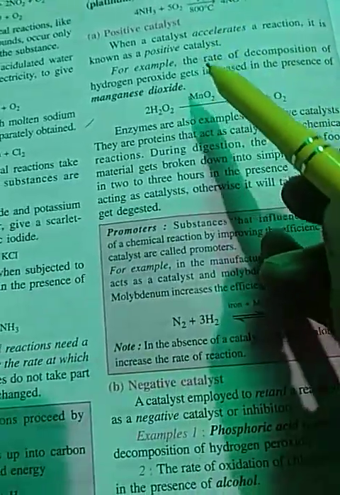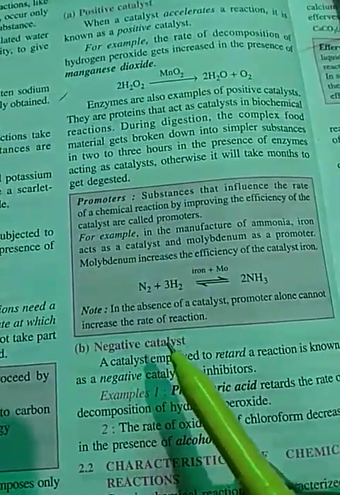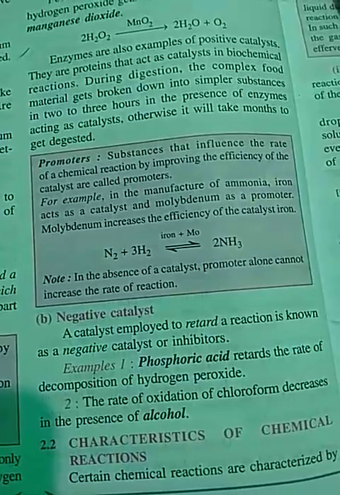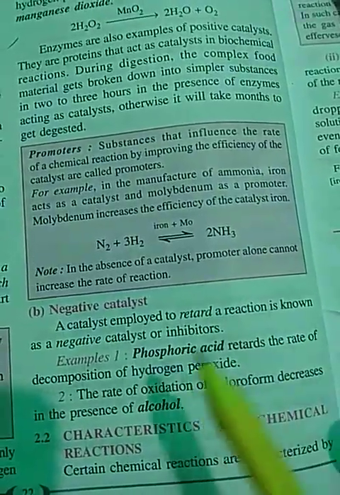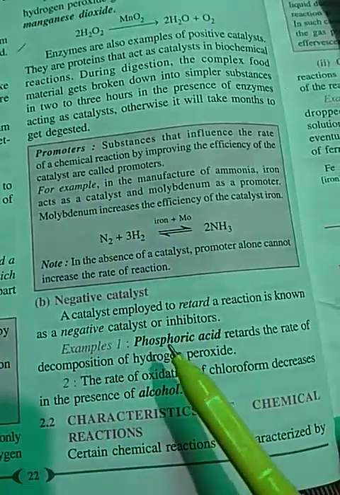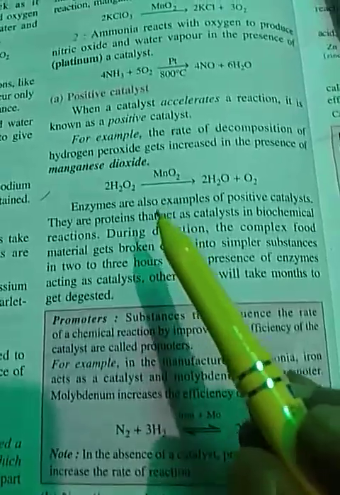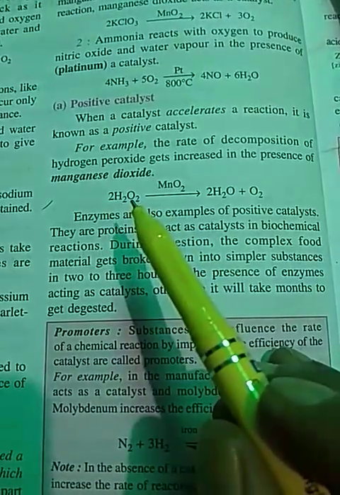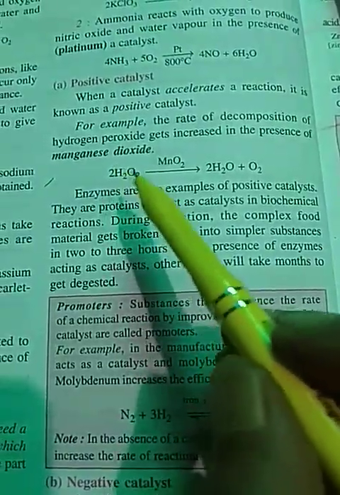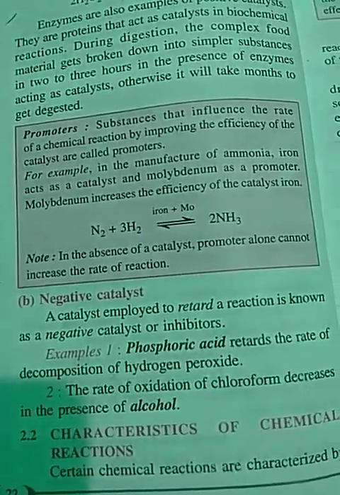And the catalyst which slows down the rate of reactions, which retards the rate of reaction, is called a negative catalyst, like phosphoric acid, hydrogen peroxide. This one, H2O2, is called hydrogen peroxide. Hydrogen peroxide itself also acts as a negative catalyst.